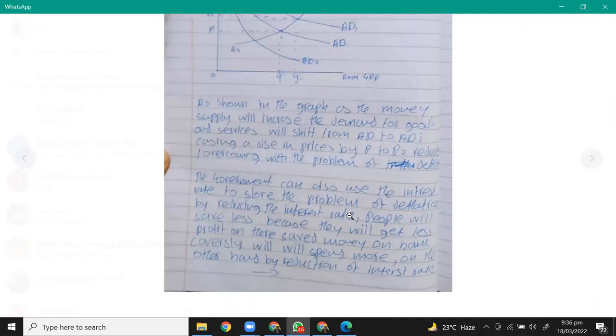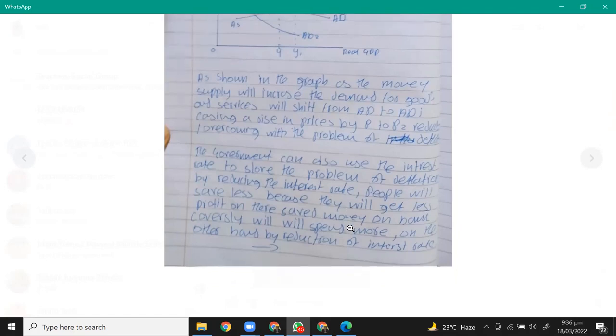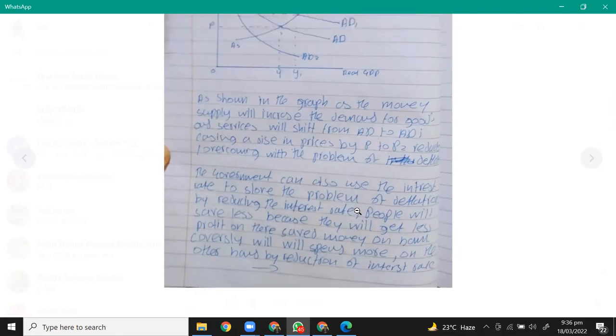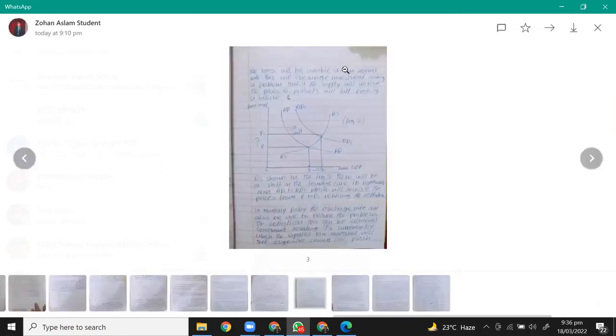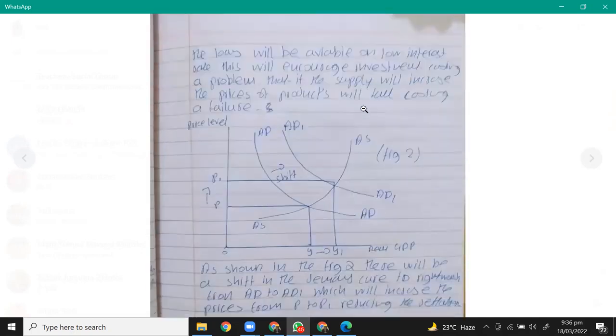Okay, right. The government can also use the interest rate to solve the problem of deflation. By reducing the interest rate, people will save less because they will get less profit on their saved money. Then moving on, the loans will be available at a low interest rate. This will encourage investment, causing the problem, right, that if the money supply increases, the price of products will rise, causing a failure.